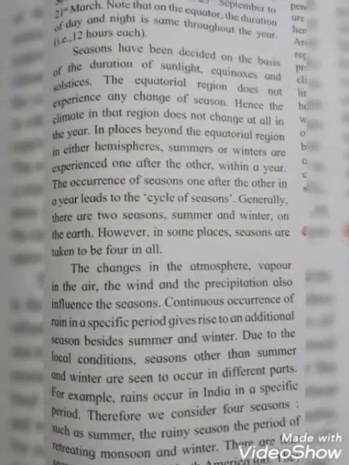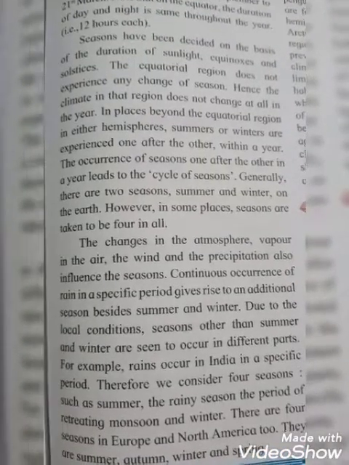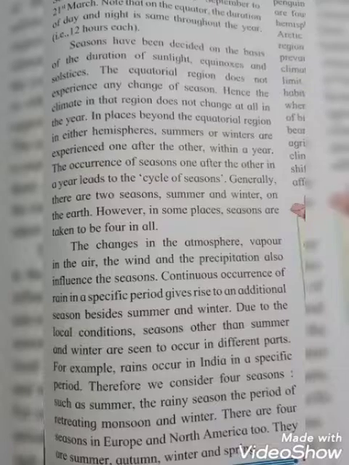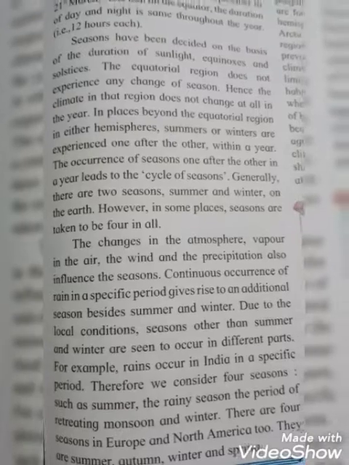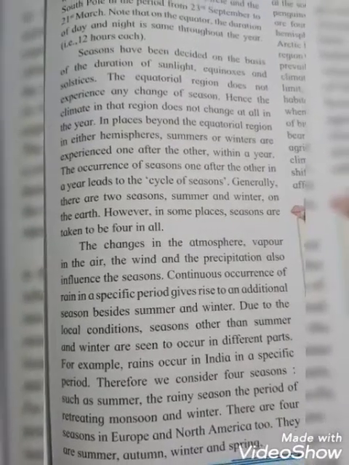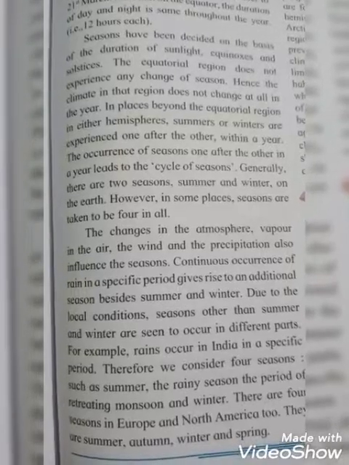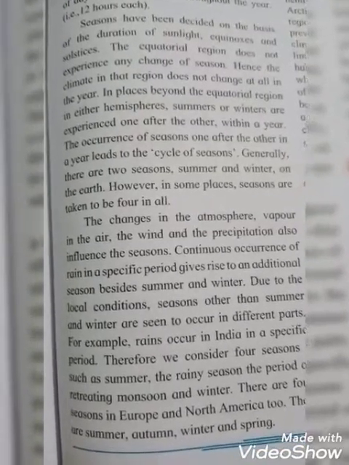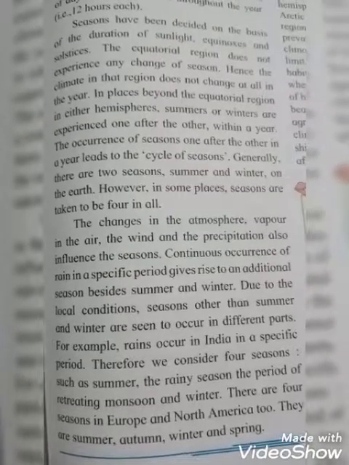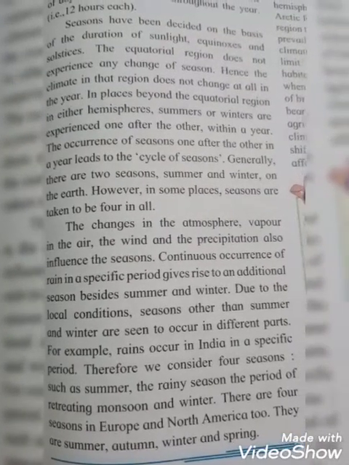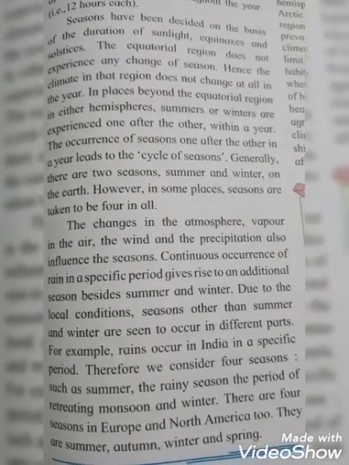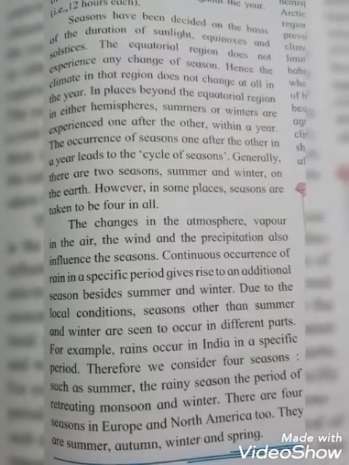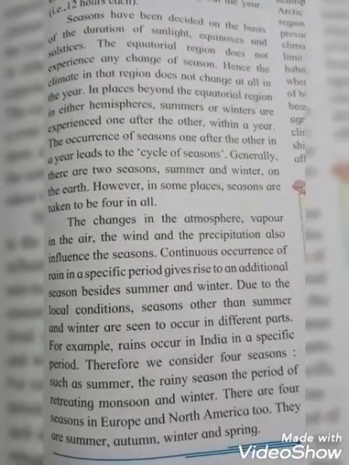The changes in the atmosphere, vapor in the air, the winds and the precipitation also influence the season. Continuous occurrence of rain in a specific period gives rise to an additional season besides summer and winter. Due to the local conditions, seasons other than summer and winter are seen to occur in different parts.